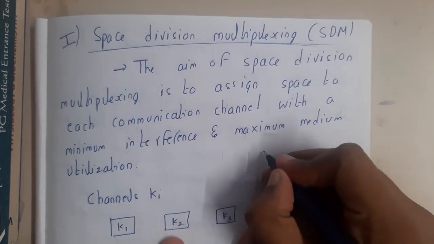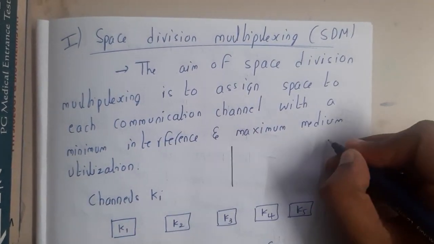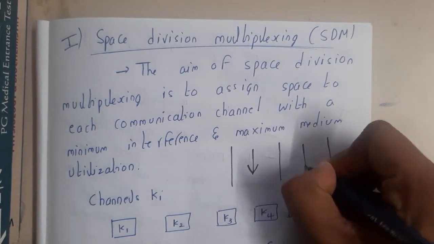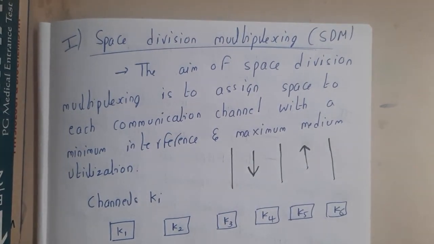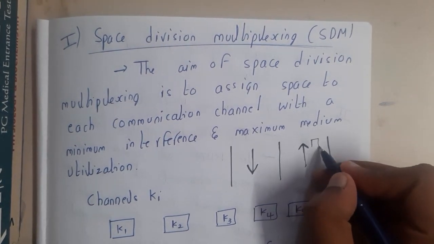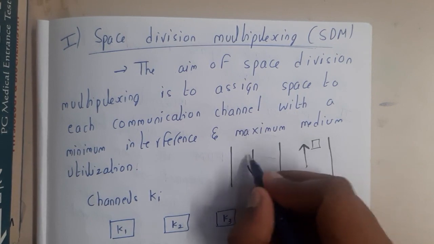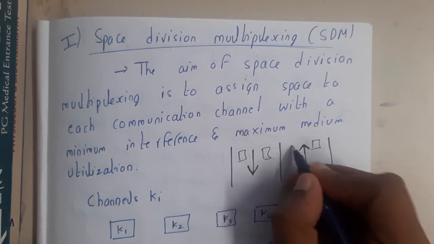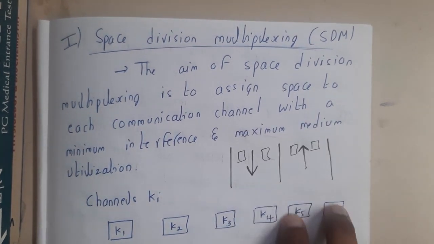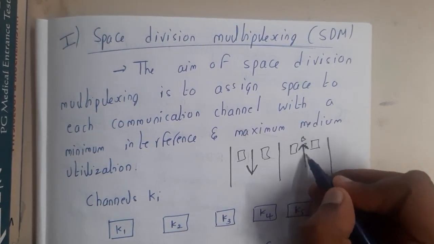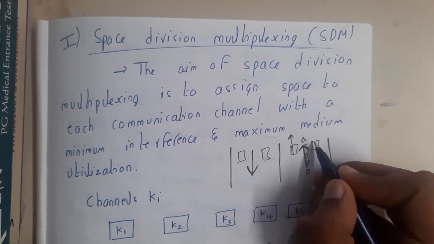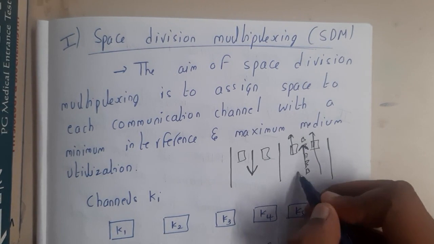Assume that this is a highway, guys. This is this side line and this is that side line. A single vehicle, assume that the vehicle size is this much only, and this is the whole line. In this way you can divide the space. This whole line can be divided into 2 spots, so some vehicles can go in this direction and some vehicles can go in this particular path.